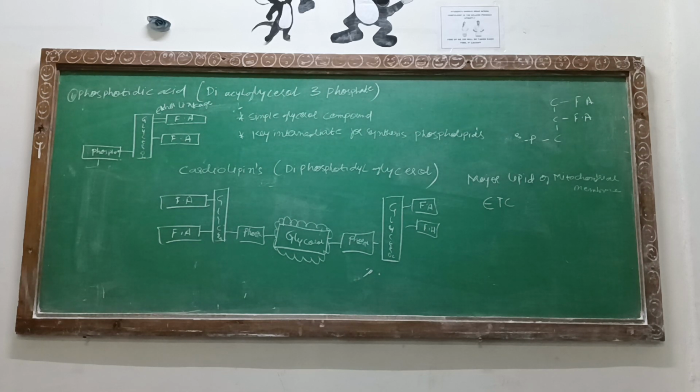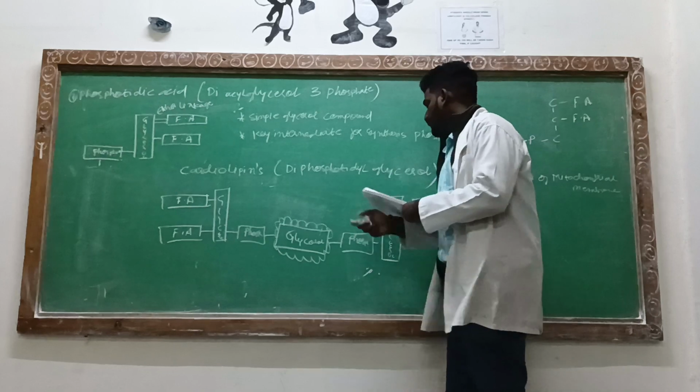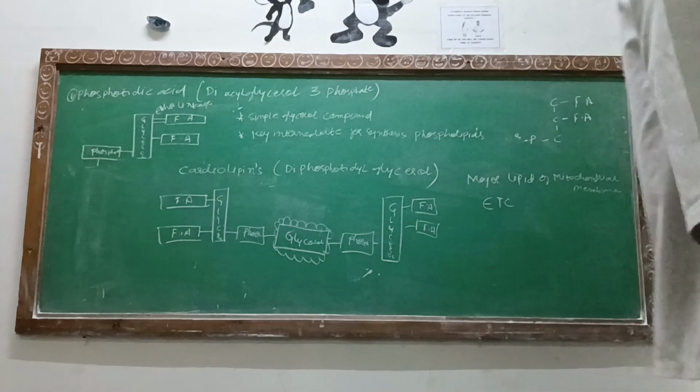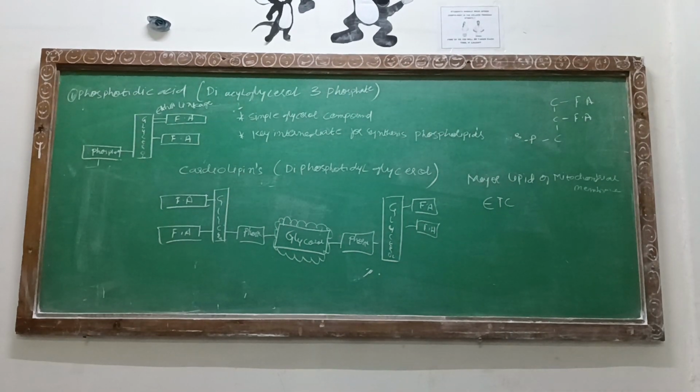Okay? So the cardiolipids can also be considered as diphosphatidylglycerol. Two groups of the phosphatidyl are getting joined with the glycerol. Okay? That's about the cardiolipids. So depending on the nitrogenous base, we have divided the thing into two: lecithins, cephalins, plasmalogens, phosphatidylserine. Now, without the nitrogenous base: phosphatidylinositol, cardiolipids. Only the nitrogenous base is changing here. Rest all the things will be the same.